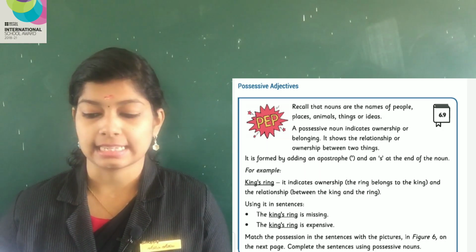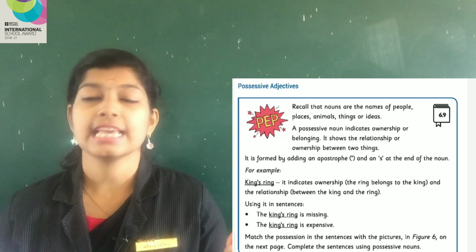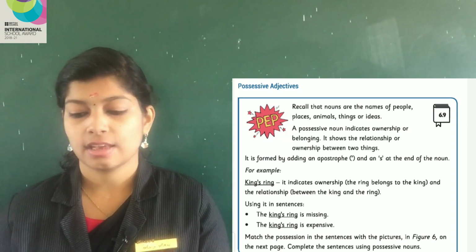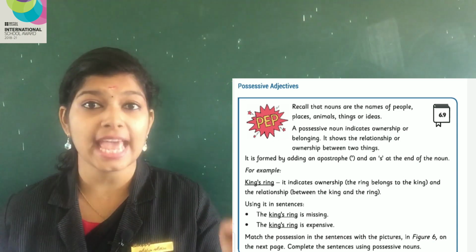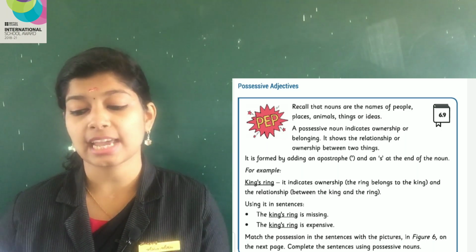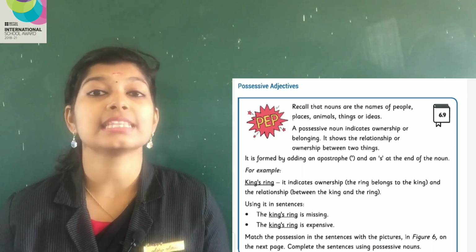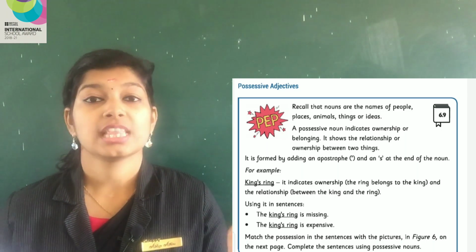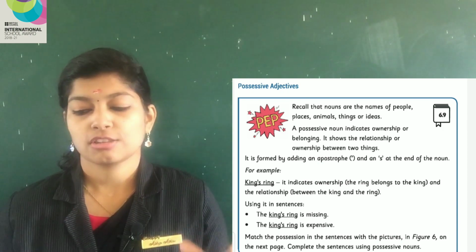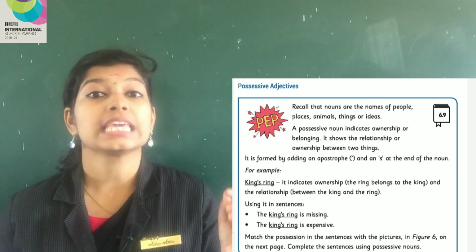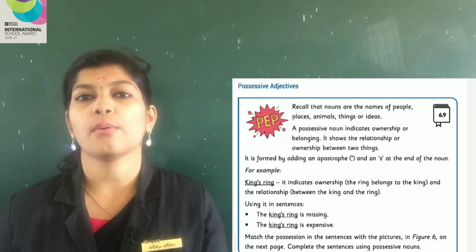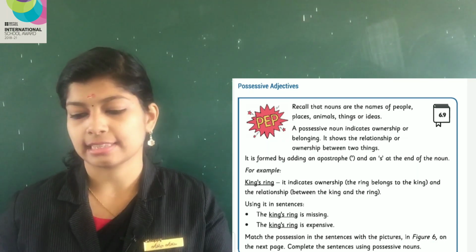Using it in sentences. The king's ring is missing. Look at the underlined word king's ring. We have added apostrophe and S to show that the ring belongs to the king. The second one, the king's ring is expensive. The king's ring is expensive, very costly. So whose ring is costly? King's ring. How do we know it is the king's ring? Because we have added apostrophe and S.